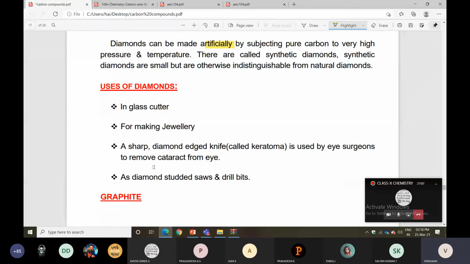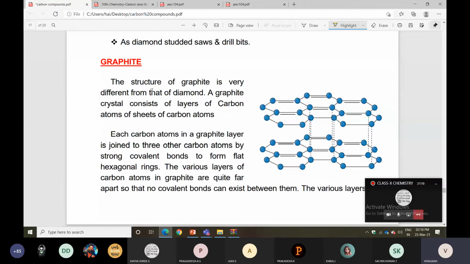Graphite, check it. The structure of graphite is very different from diamond. It forms a layer type structure, consisting of layers of carbon, and each carbon atom in graphite is joined by 3 other carbons. In the diamond condition, the carbon has 4 valence electrons, and those 4 valence electrons all participate in bond formation, so there are no free electrons.